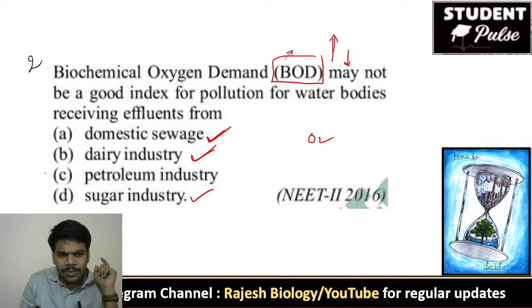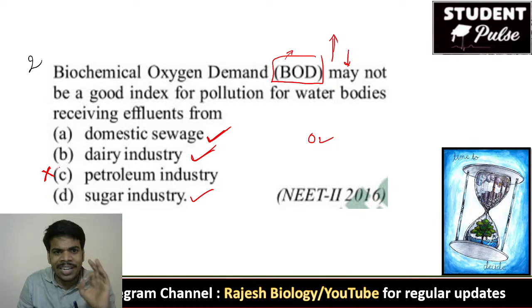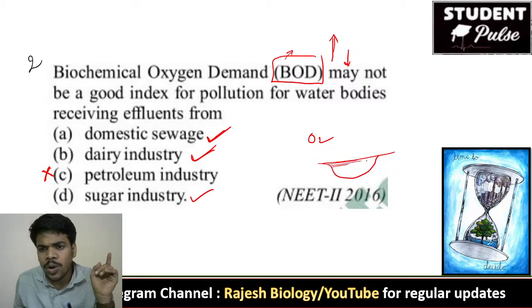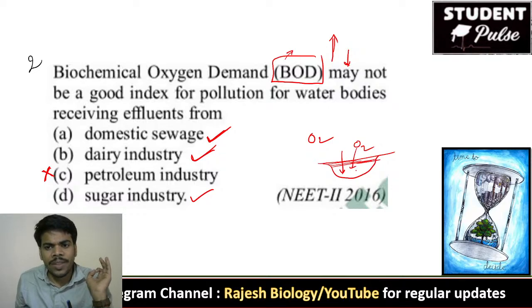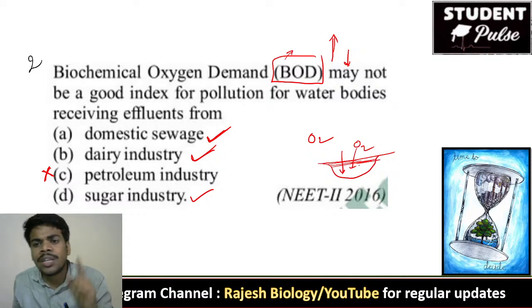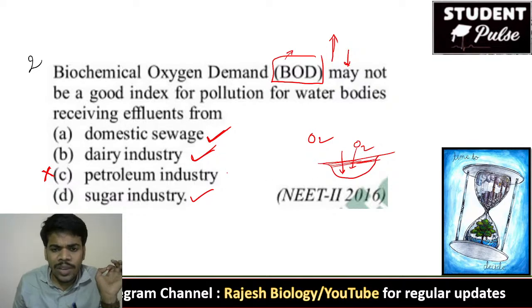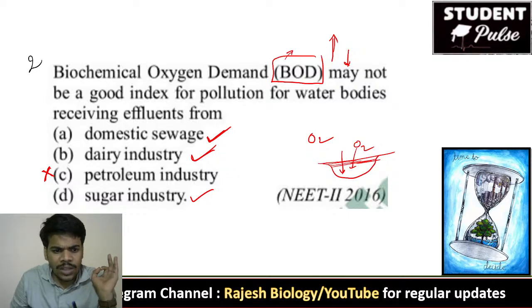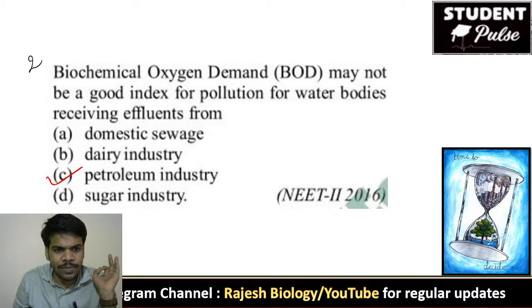Come to the petroleum. For petroleum industries, BOD is not the correct indicator. It is a bad index because petroleum or other types of oils form a coat on the water. When they form the coat on the water, oxygen is not sufficient. Oxygen does not reach the deeper levels of the lake or the pond or the water body, and the microorganisms are going to die because of lack of oxygen. So we cannot judge petroleum industry pollution depending upon the BOD. So for this question the right answer is petroleum industry.